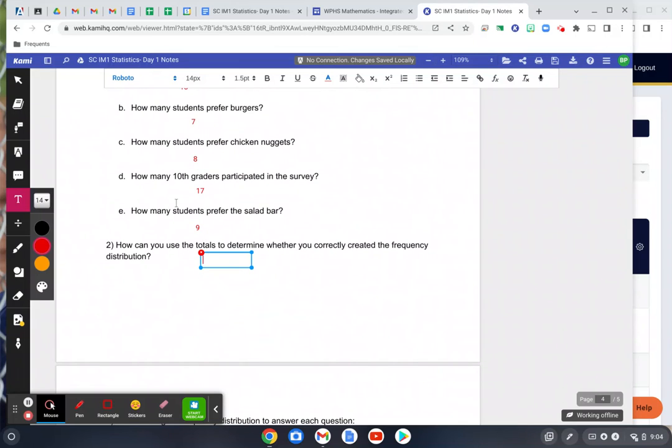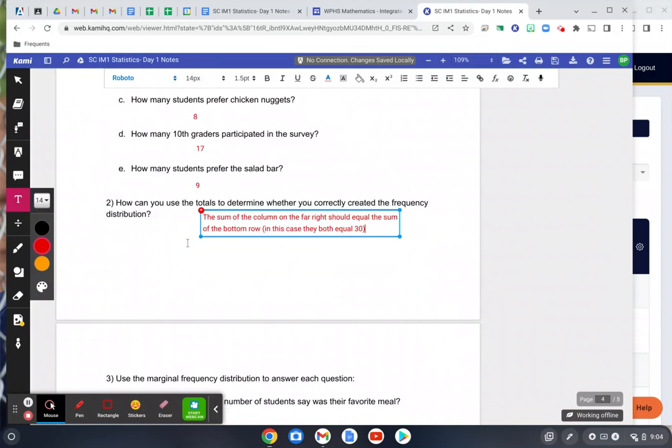So the way you can check this is the sum of the column on the far right should equal the sum of the bottom row, okay? In this case, they both equal 30, because there were 30 that participated in this survey.